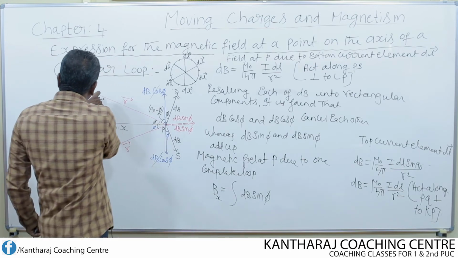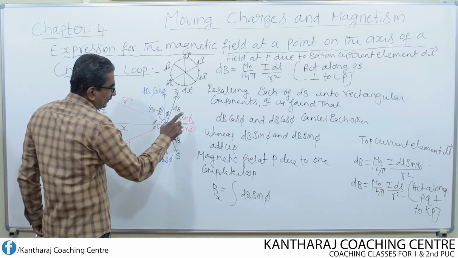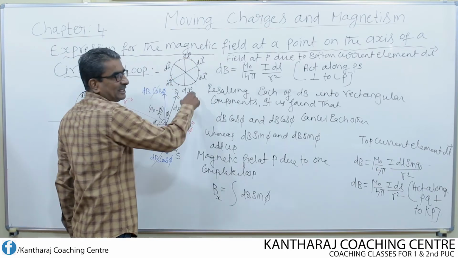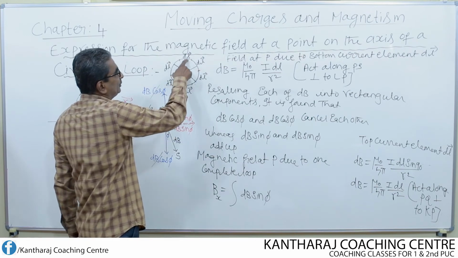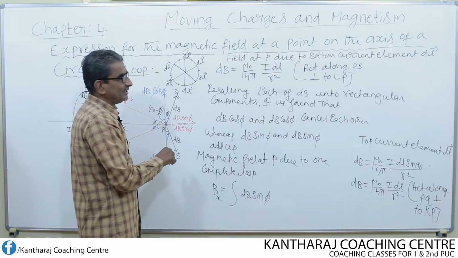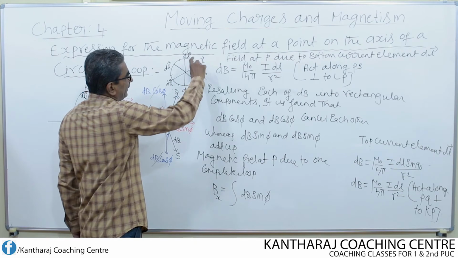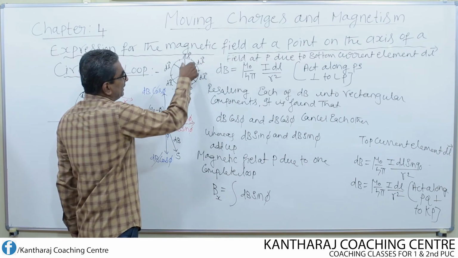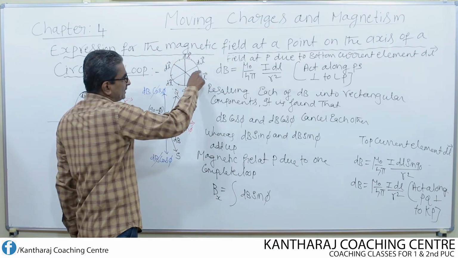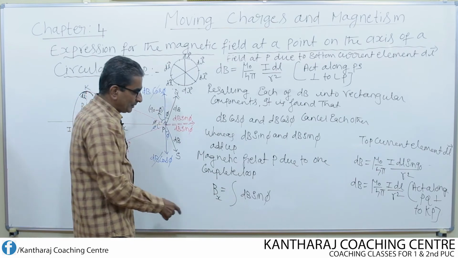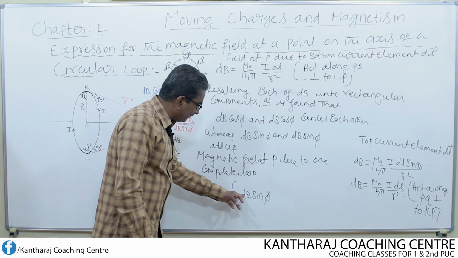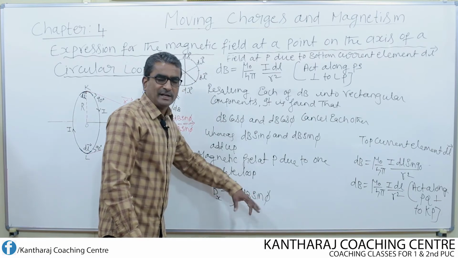Because we know that from each current element at the point P, the magnetic field is dB sin phi. If I imagine one loop to be divided into a number of small elements like this, what is the field due to this element? dB sin phi, because only dB sin phi exists at the point P, not dB cos phi, it gets cancelled. Again the field due to this element is dB sin phi, plus dB sin phi, plus dB sin phi. Instead of adding for the entire loop, I integrate this. Now all that we need to do is substitute for dB, find the value of sin phi and simplify.